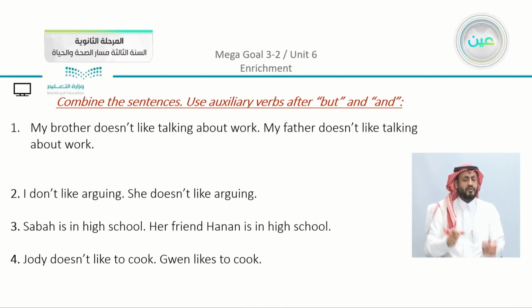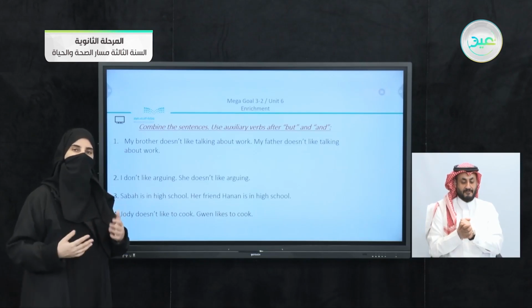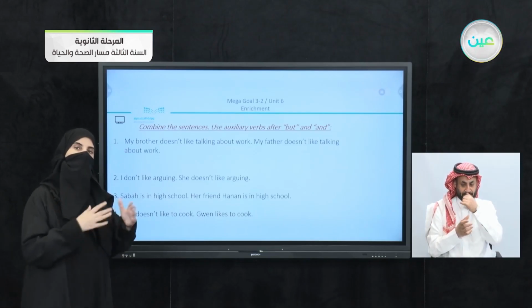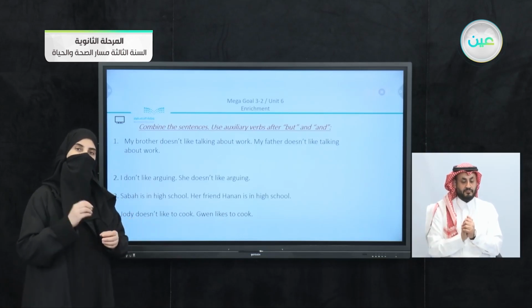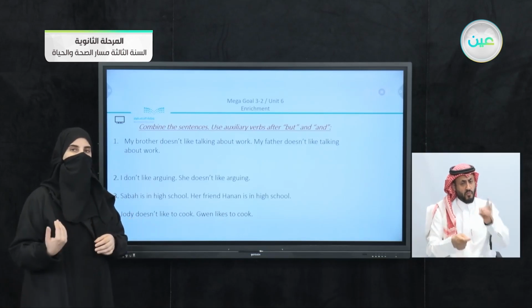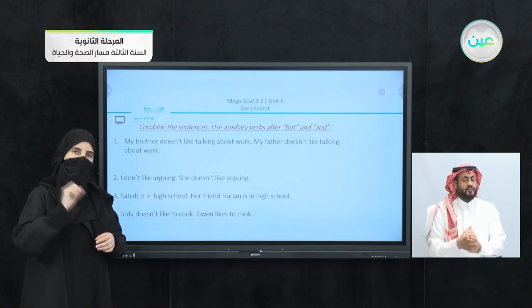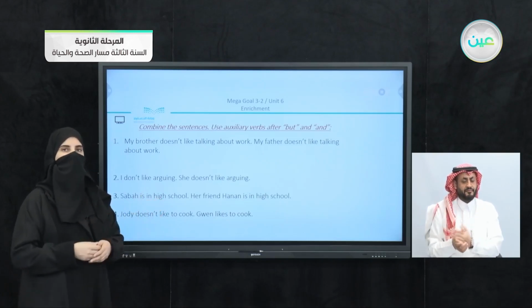My brother doesn't like talking about work. My father doesn't like talking about work. Now we have here these two sentences. Just recall what we studied in the unit. I gave you a very quick flash just to recall what we had. The basic thing is to use either but or and, our connectors, and you have to add an auxiliary verb at the end of the sentence. Sometimes you can add another word, so let's just see what we're going to do.